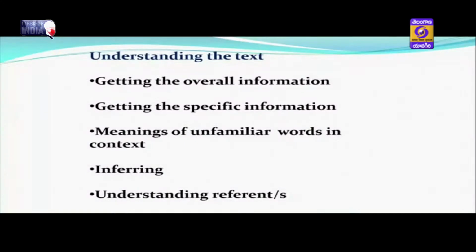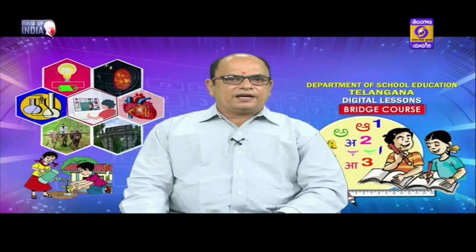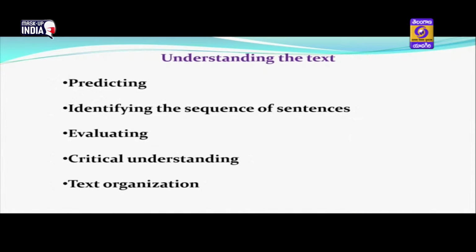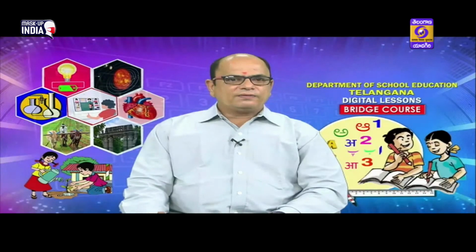And understanding the text involves getting the overall information and the specific information, understanding meanings of unfamiliar words in context, and inferring and understanding the reference. These are the steps involved in reading for comprehension. Understanding the text also involves predicting, identifying the sequence of sentences, evaluating, critical understanding, and text organization. That is, how the events or incidents are organized in the text.